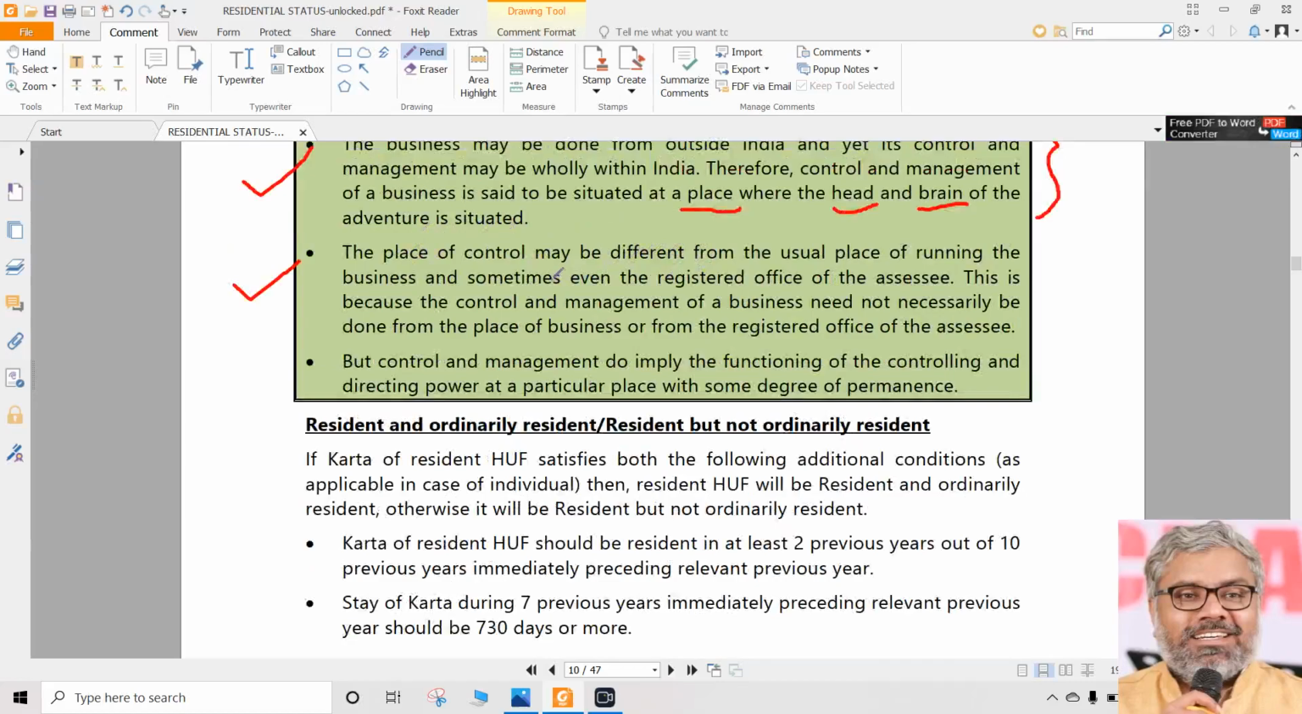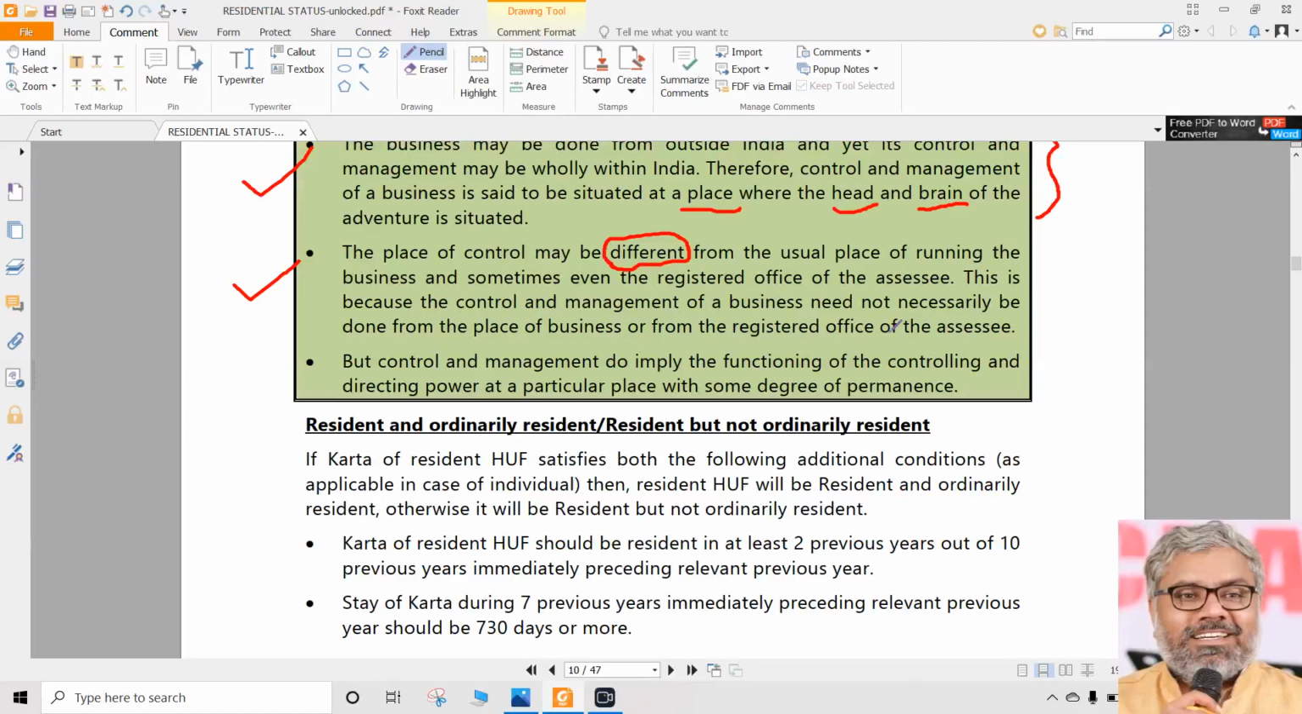Another point to note here is that the place of control may be different from the usual place of running the business. So the usual place of running the business could be different, and wherever the control and management is situated could be completely different. Sometimes it could even be different from the registered office of the company, because the registered office may be situated at any place. But is it necessary that the business has to be run from the registered office of the company? There is no rule like that.